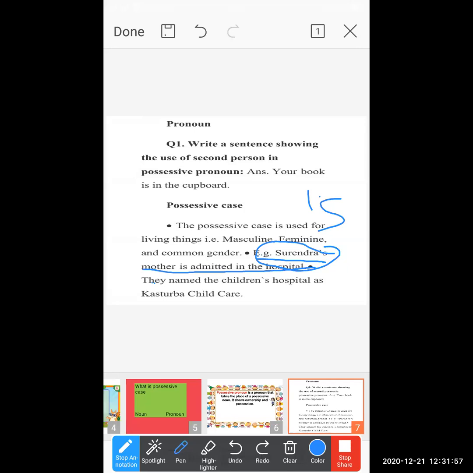See, now we will read the whole sentence. Surendra's mother is admitted in the hospital. They named the children's hospital as Kasturba Child Care. Now here the second sentence is what? They named the children's hospital as Kasturba Child Care.